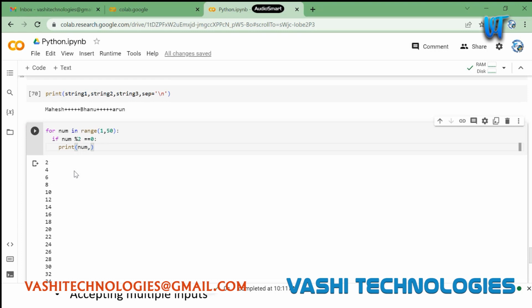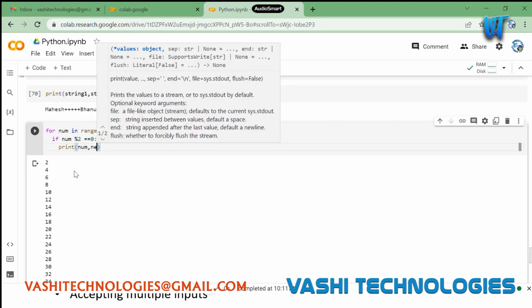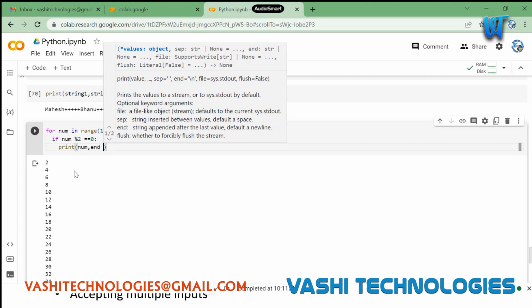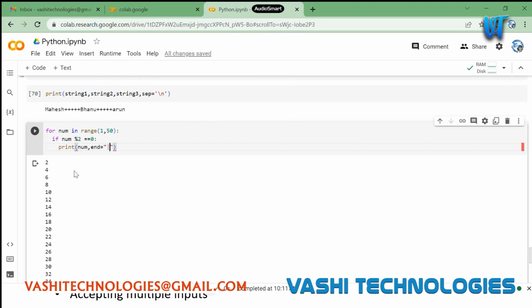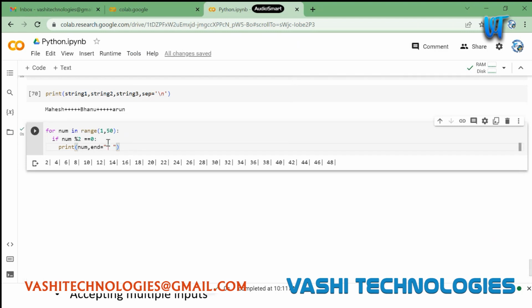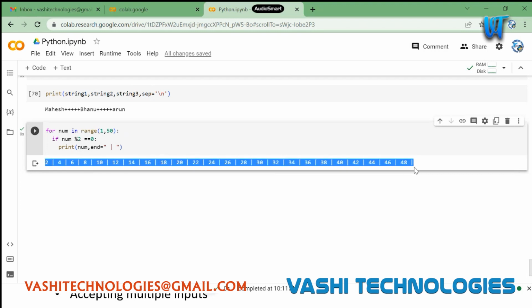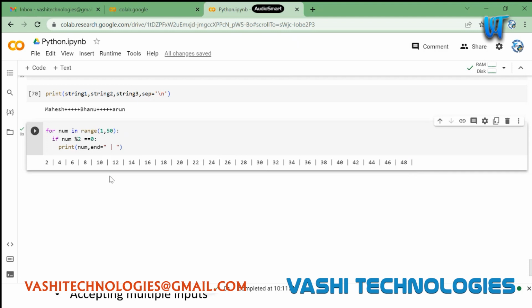So what we can do here is we can use this end. End is equal to, and we can specify any sort of separator here. And if you see here, it is a bit more readable and it looks clean now. I've printed all the numbers from 2 to 50 which are even, and it's straightforward. You can use end for this purpose.